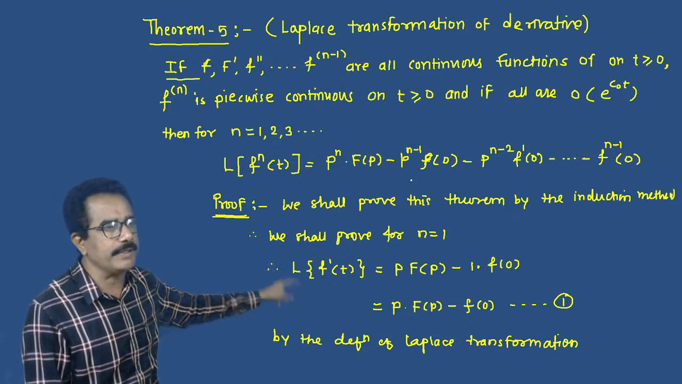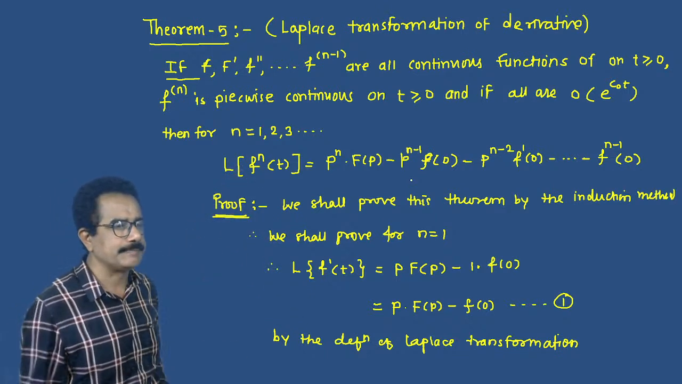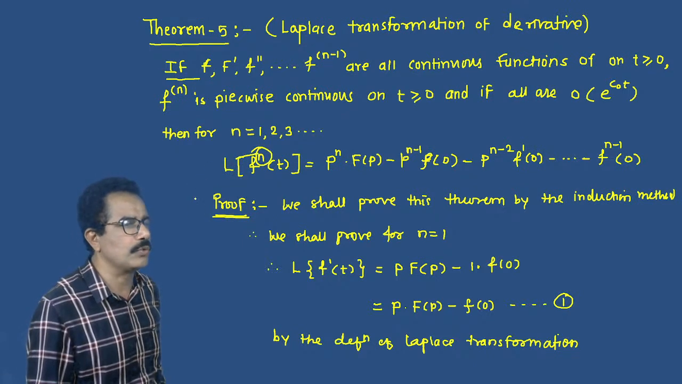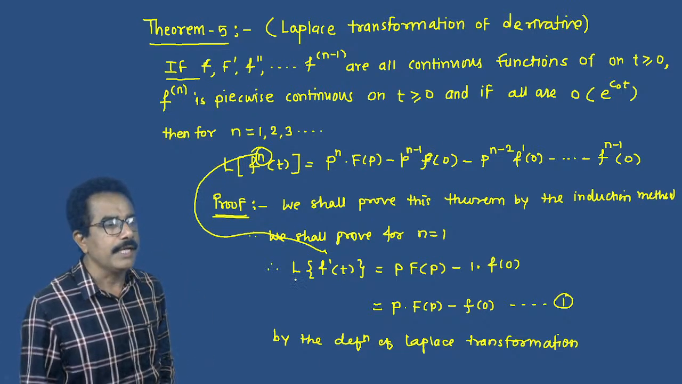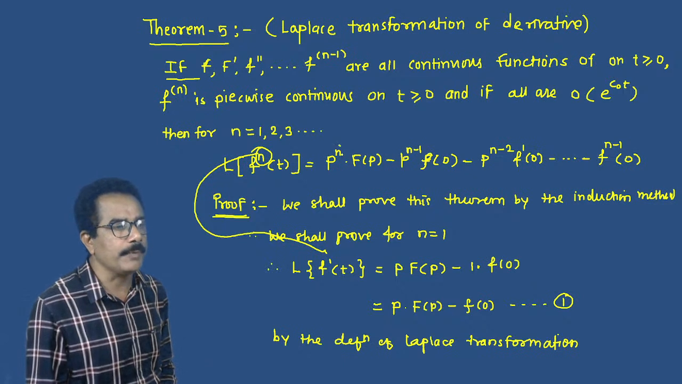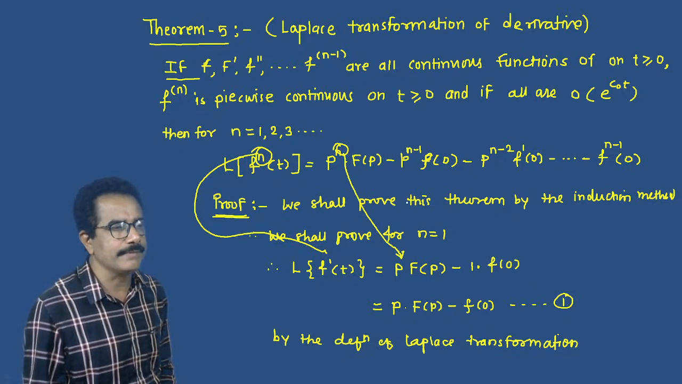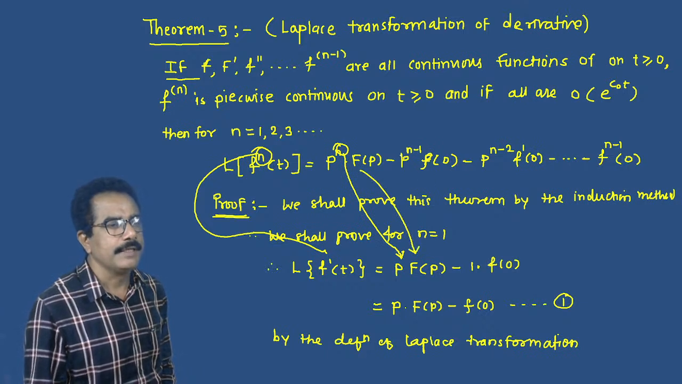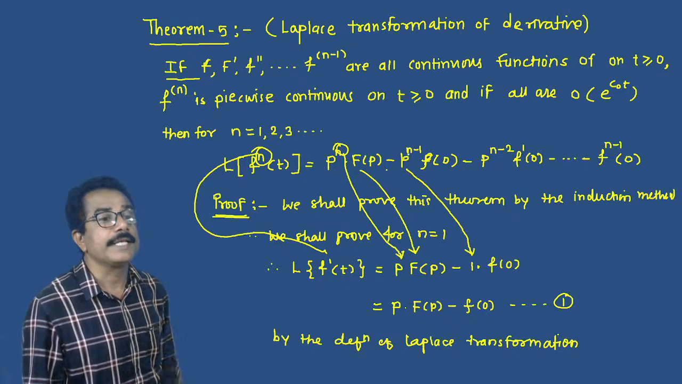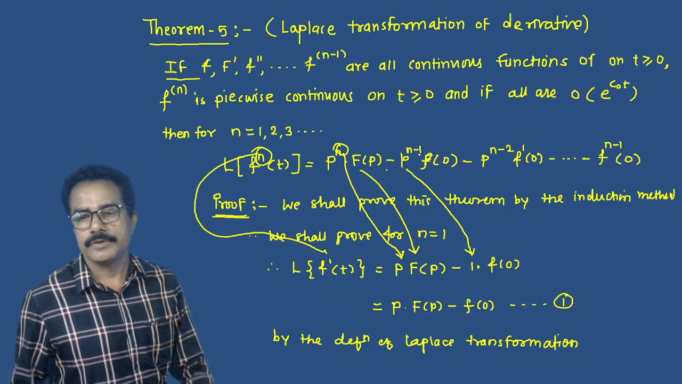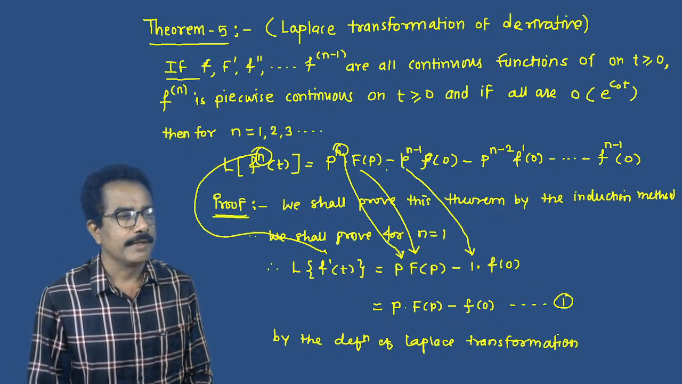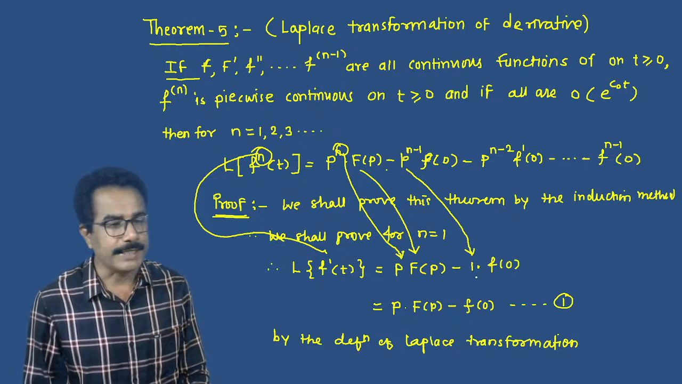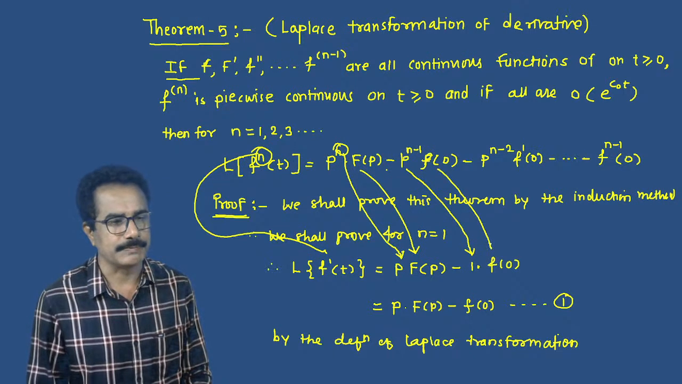Laplace transformation of f dash of t, if we put n equals 1 here. Then what will happen? L of f dash of t equals, if we put n equals 1, p raised to 1, capital F of p, then minus as it is, p raised to 1 minus 1, which is 0. Student, you tell me what is the value of p raised to 0? So p raised to 1 minus 1 means 0, that gives a value 1, f of 0.